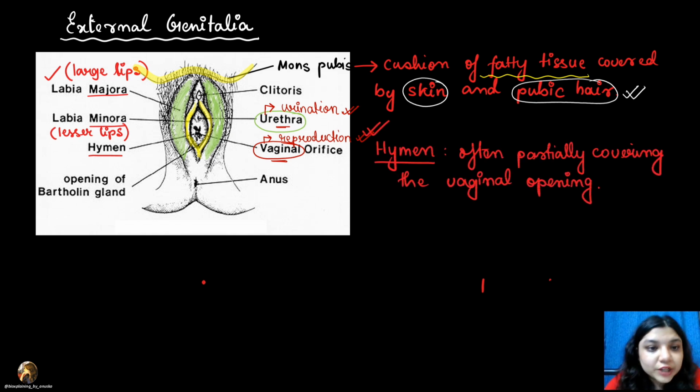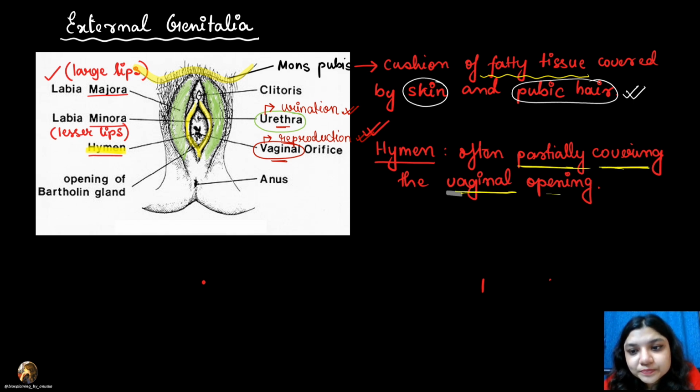Now what you see is a structure known as the hymen. What is the hymen? This is a thin layer of covering which partially covers the vaginal opening.